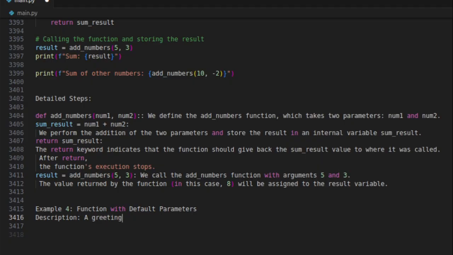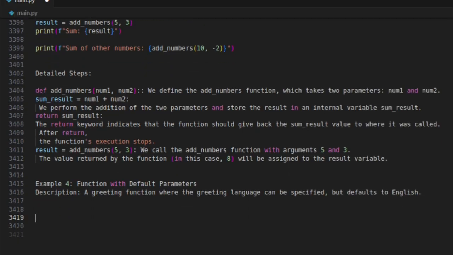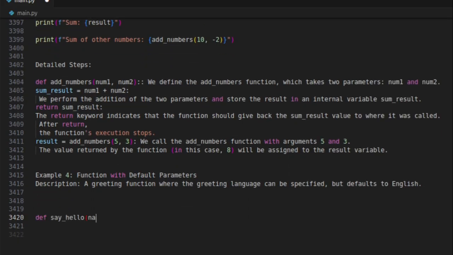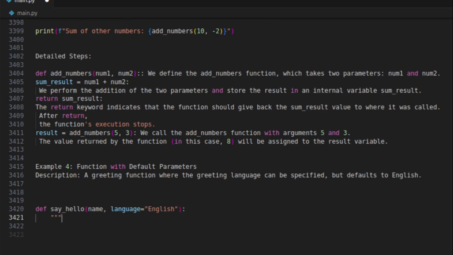Example 4, function with default parameters. Description: a greeting function where the greeting language can be specified, but defaults to English. Greets a person in the specified language, defaults to English.